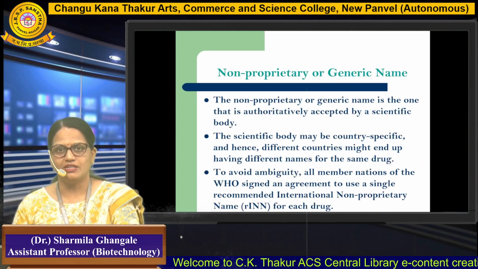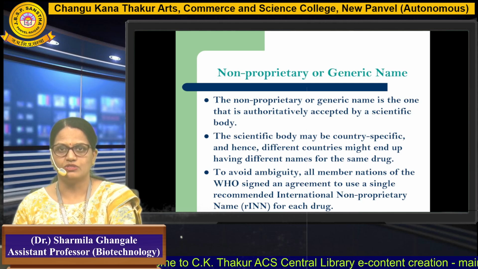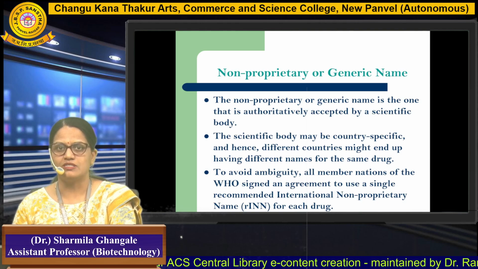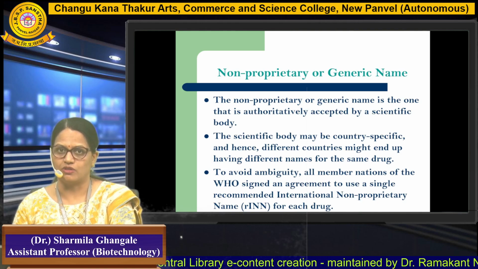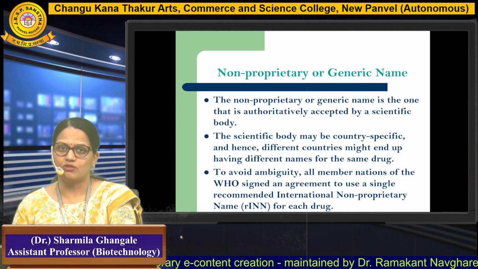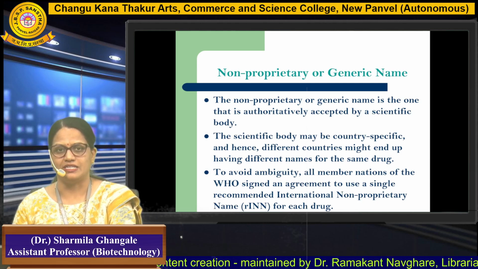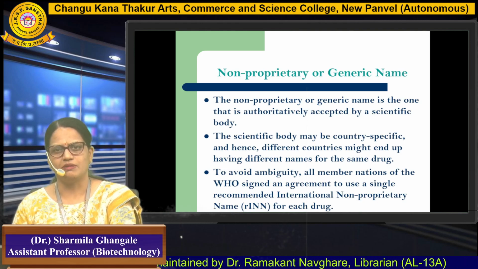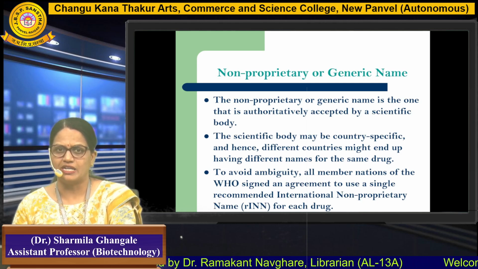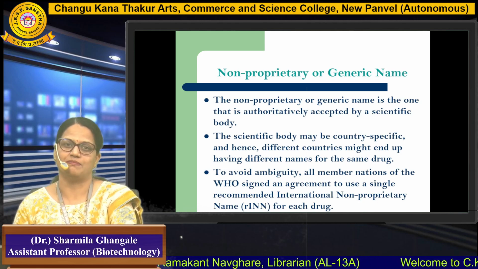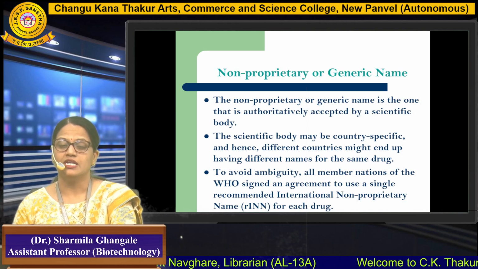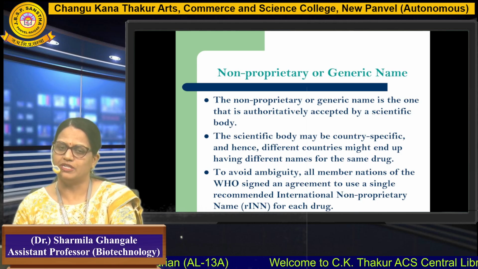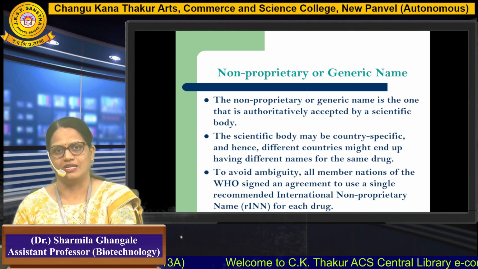So next comes the non-proprietary or generic name. A non-proprietary or generic name is one that has certain authority, and that authority has been accepted by a scientific body. The scientific body may be country specific, and different countries might have given different names for the same drugs. It may happen, but the name should be authorized by the WHO. Everybody knows that WHO is the World Health Organization.